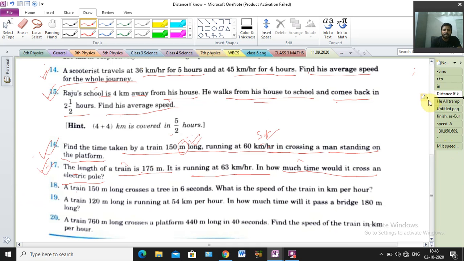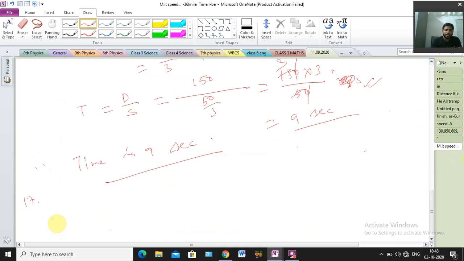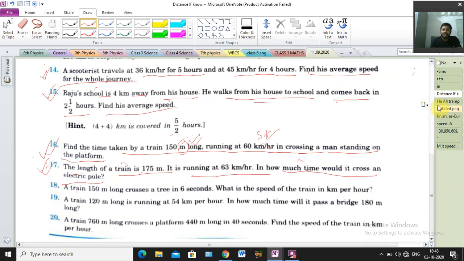Distance is 175 meter and speed is 63 km per hour.